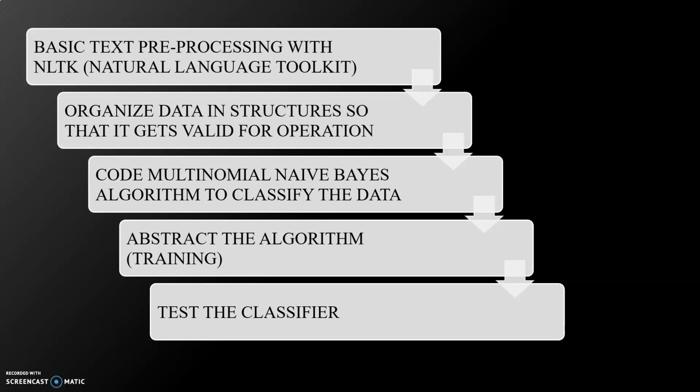What we do here is implement our chatbot through various NLTK toolkits which we are inheriting. The second step is organizing data into small parts for valid operations so that each operation is different and can be uniquely identified. For each and every operation, we use different algorithms for classification of the data, then the training process is abstraction, and lastly is the testing of the chatbot system.